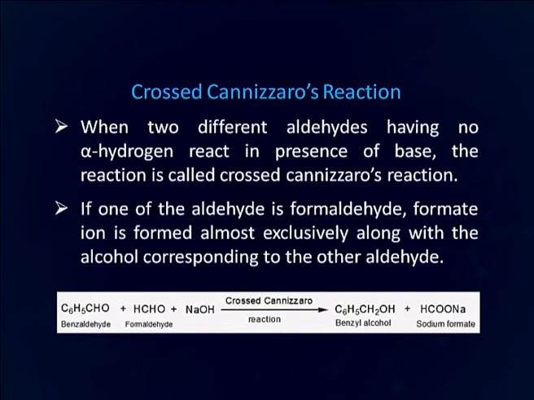Now, if one of the aldehydes is formaldehyde, formate ion is almost exclusively formed along with the formation of alcohol from the other aldehyde. As you can see here in this example, we have benzaldehyde and formaldehyde undergoing crossed Cannizzaro reaction. So, formaldehyde will be converted into formic acid, whereas this benzaldehyde will be converted into benzyl alcohol, as you can see here.